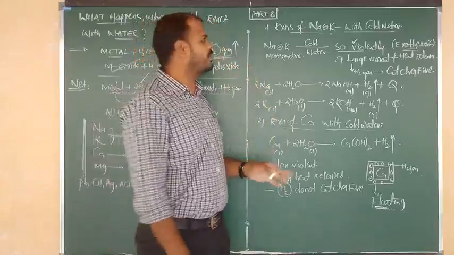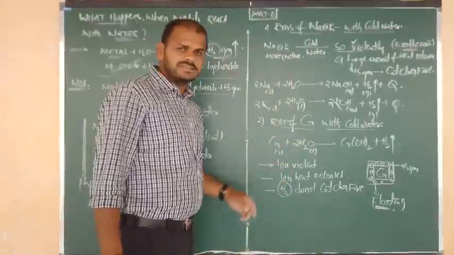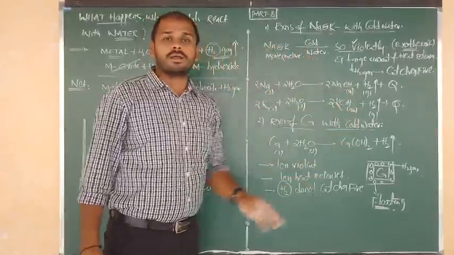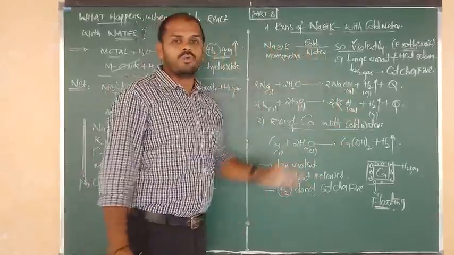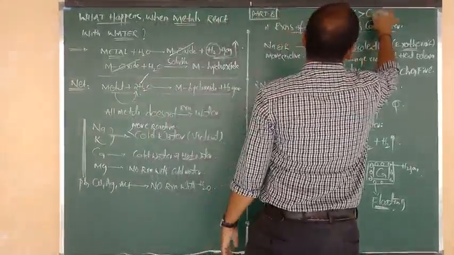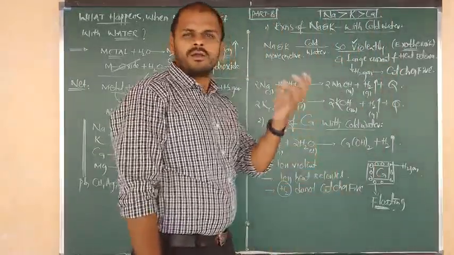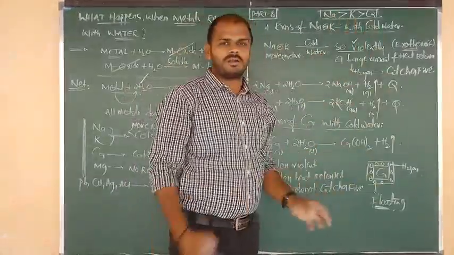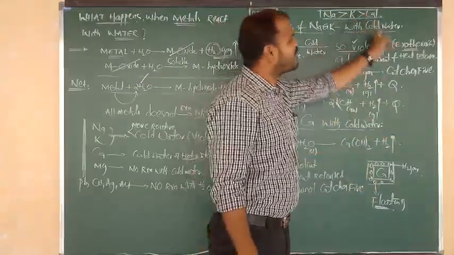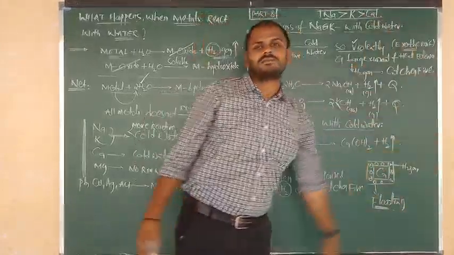Understood all of you? Good. So here one is sodium, one more is potassium, one more is calcium. How many metals are there? 3 metals. All 3 metals show reaction with cold water. But which metal shows more reaction with cold water? Very, very important: this is the reactivity order of the 3 metals with respect to cold water. Sodium shows the most reaction with cold water. After that potassium. After that calcium. After that magnesium. Magnesium does not show reaction with cold water.